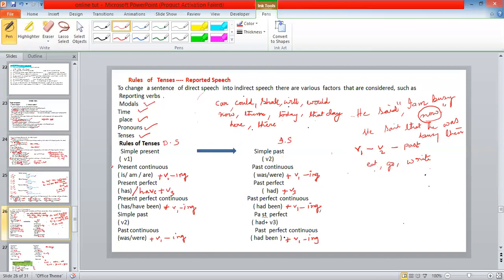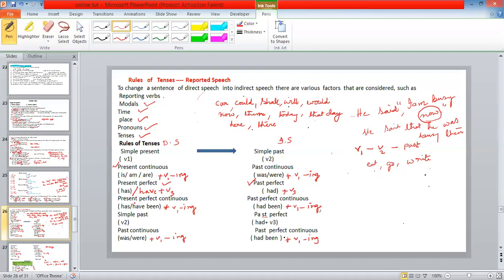Now, rule number two, present continuous. Present continuous is the action which is going on at the moment of speaking. That will change into past continuous. He is eating will change into he was eating. In the same way, present perfect changes into past perfect. Has, have, V3 form changes into had and V3 form. He has eaten an apple. He had eaten an apple.